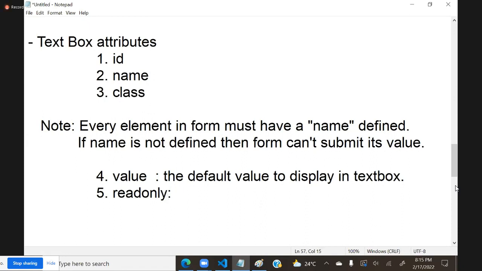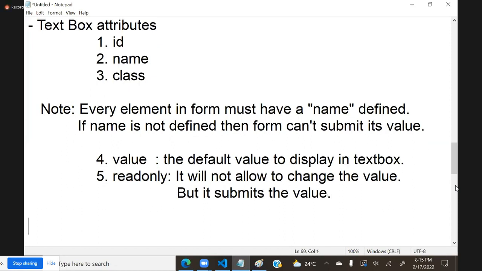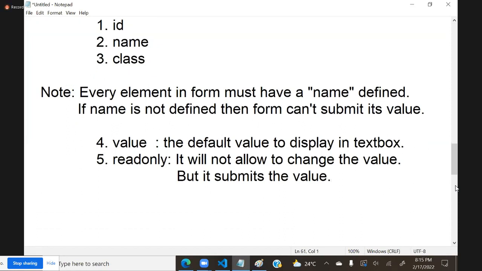Read only means it will not allow the value to be changed, but it submits the value.